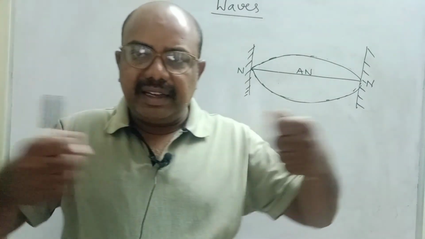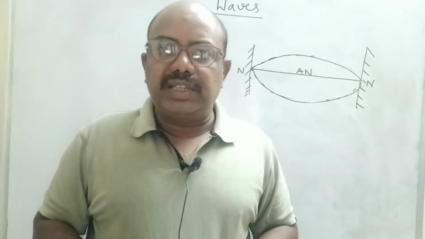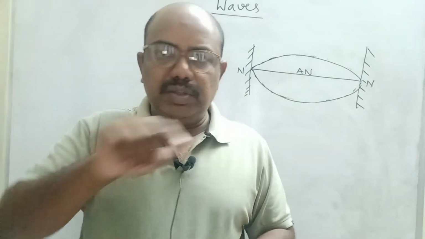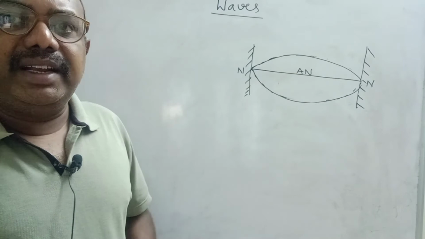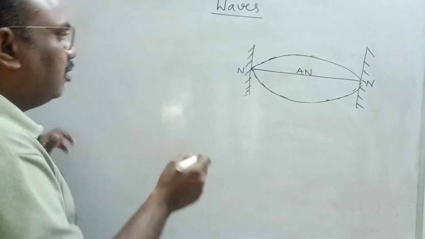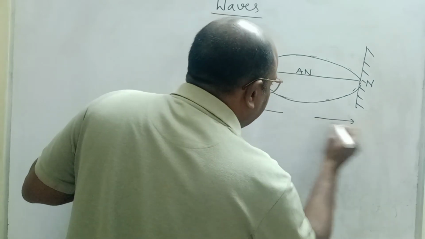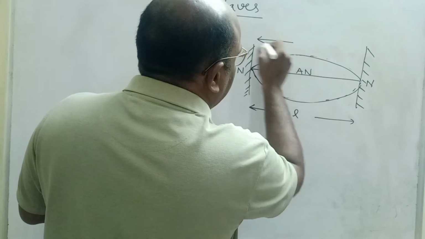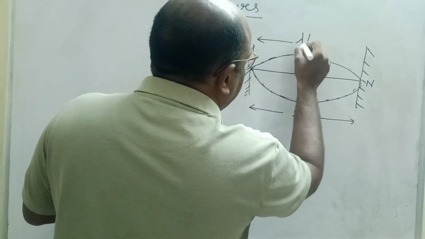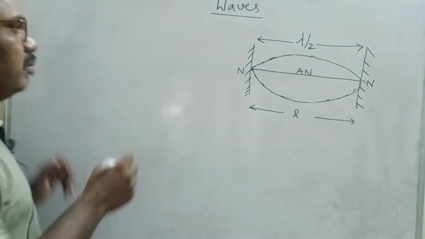If a string is fixed between two rigid supports and you pluck the string, waves are produced. This is the first wave. This is called the fundamental frequency. Let the length of the string be L. The distance between these two ends is lambda by 2.